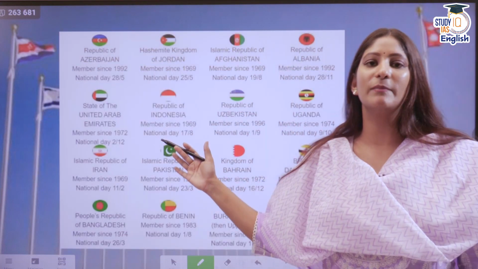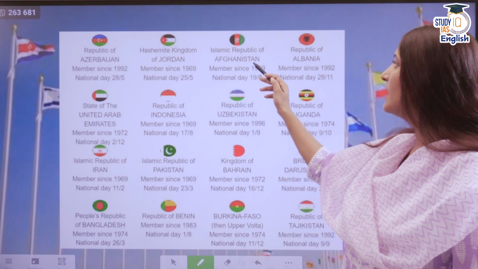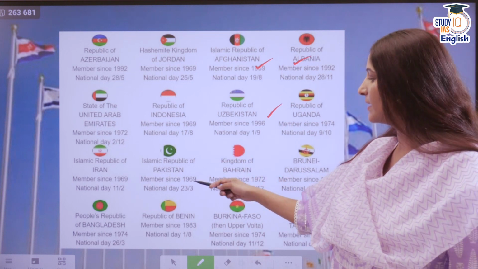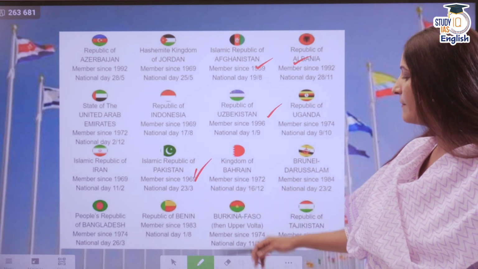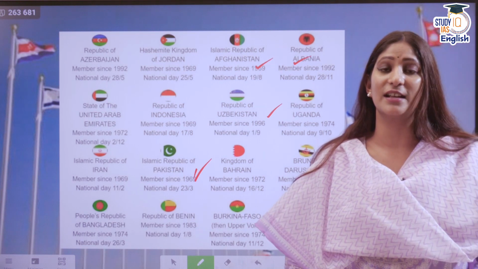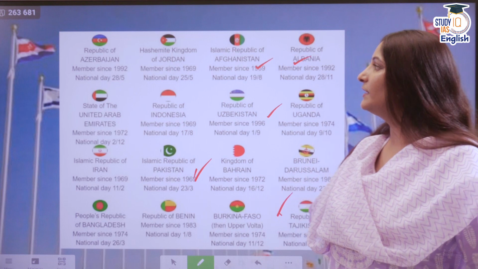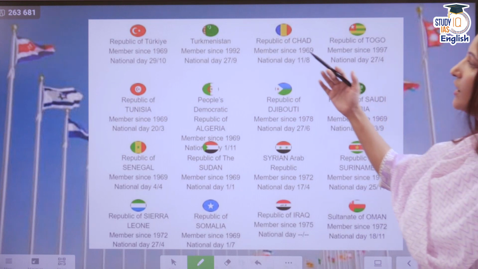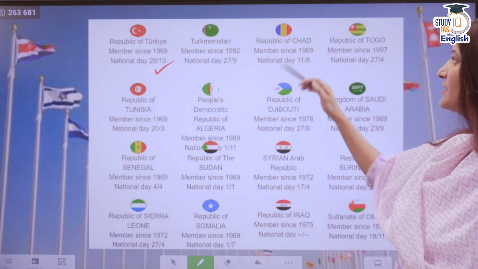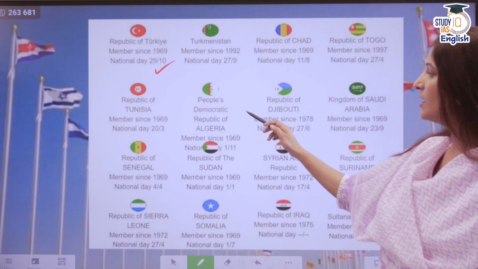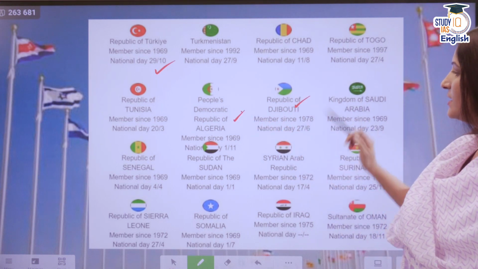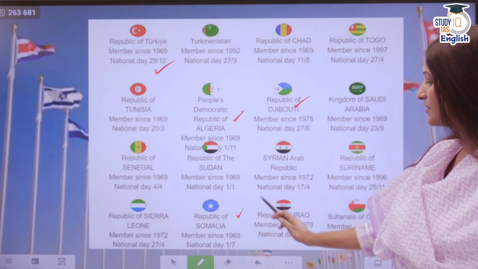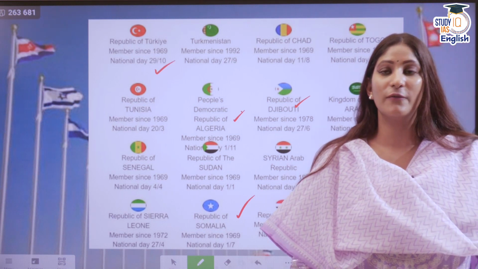Then if you have to see the member states, it includes Azerbaijan, Jordan, Afghanistan, Albania, UAE, Indonesia, Uzbekistan, Uganda, Iran, Pakistan, Brunei Darussalam, Bangladesh, Benin, Burkina Faso, Republic of Tajikistan. A question clearly could be made from here. Then we have, of course, other group of countries also. That includes Republic of Turkey, Turkmenistan, Chad, Togo, Tunisia, Democratic Republic of Algeria, Djibouti, Saudi Arabia, Senegal, Sudan, Syria, Suriname, Sierra Leone, Somalia, Iraq. Then we have Sultanate of Oman as well.